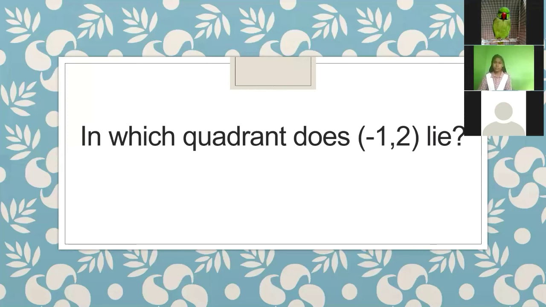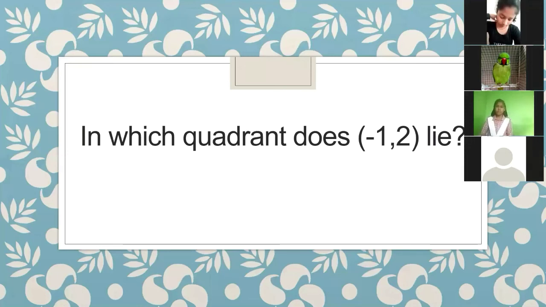Our next question is, in which quadrant does (-1, 2) lie? You have to give the answer, no option is there. Just give the answer, in which quadrant does (-1, 2) lie? This question is for all of you who are participating. Any one of you can give the answer.